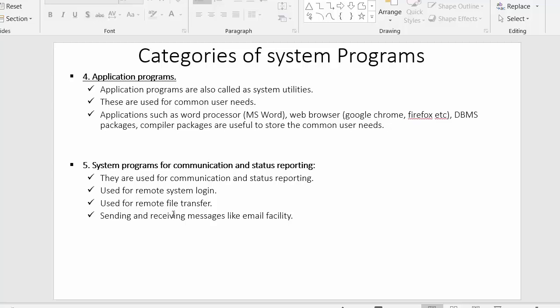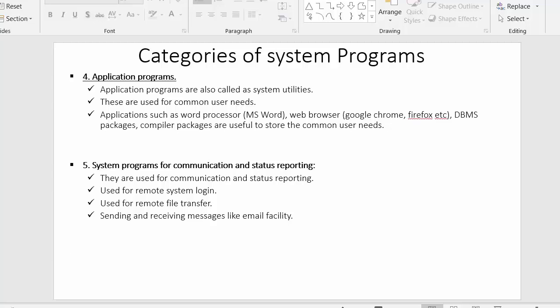If I want to transfer a file to a system which is located far away from me, then the system will make use of these system programs for communication and status reporting. They are also used for sending and receiving messages like the email facility. If I want to send or receive messages from any other system located far away with the help of emails, then these system programs are very useful.